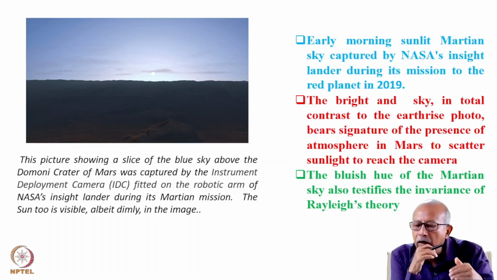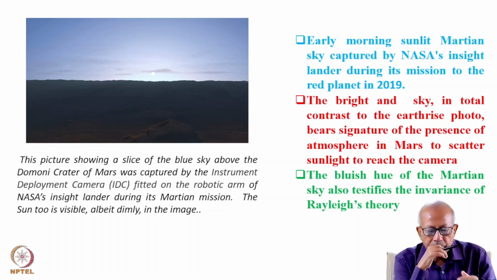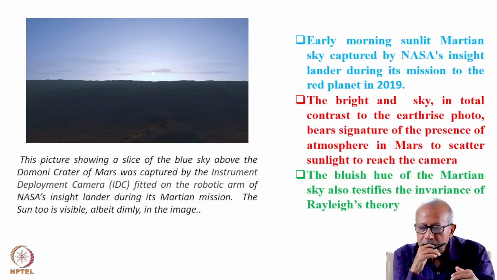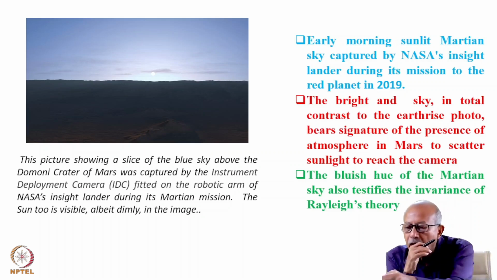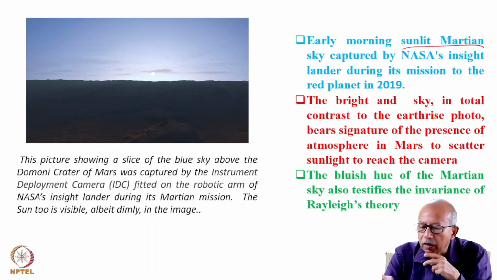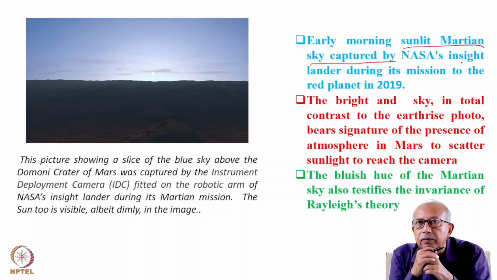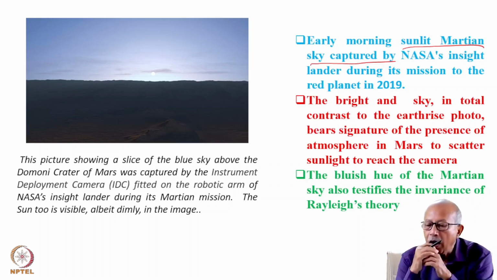This is the early morning blue sky of Mars. This is basically the early morning sunlit Martian sky captured by NASA's InSight lander, which was equipped with a camera that was operated by a robotic arm.